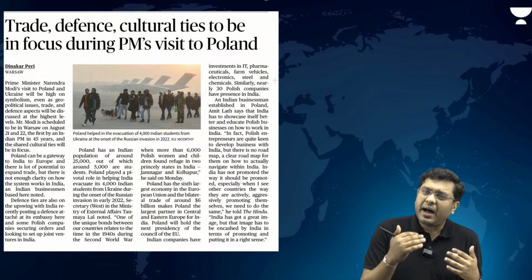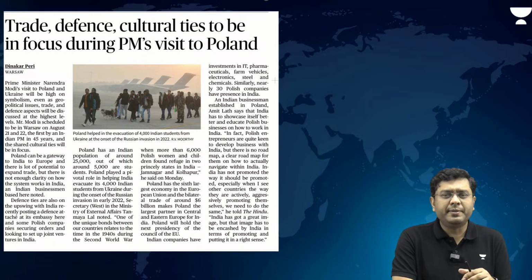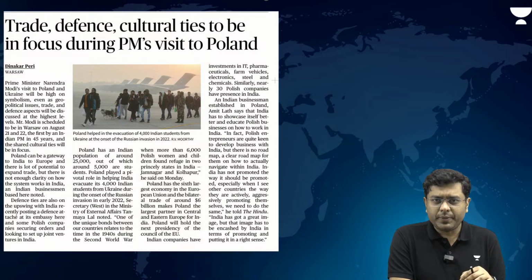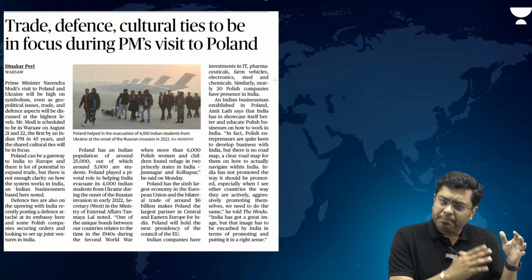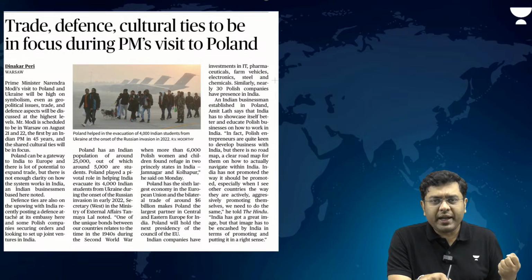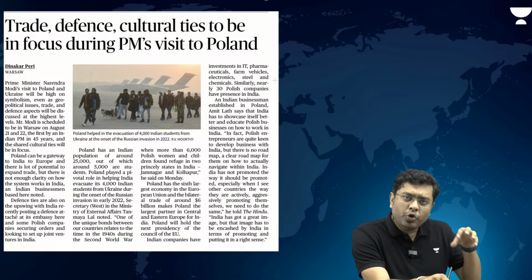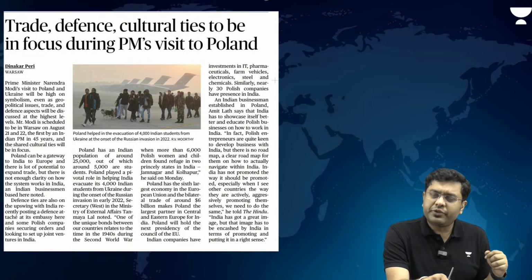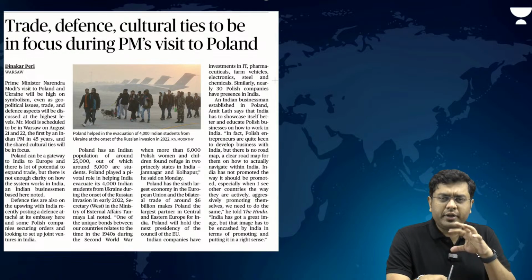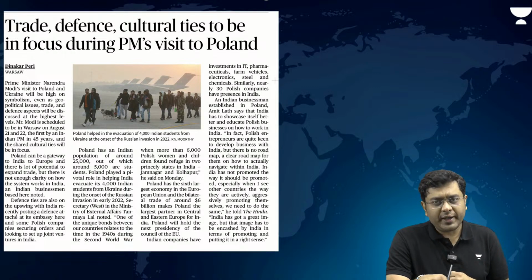Now, this is largely seen as a symbolic gesture, but at the same time, it holds a lot of potential. You see, Poland was vital for India when it came to the evacuation of people from Ukraine and Russia. Poland became a node for the evacuation of Indian students and the Indian population from the disputed, troubled and war-torn area of Ukraine. So Poland has been very vital for India.